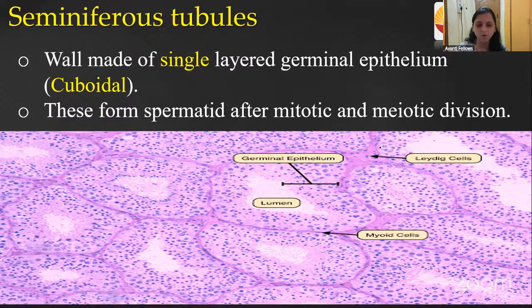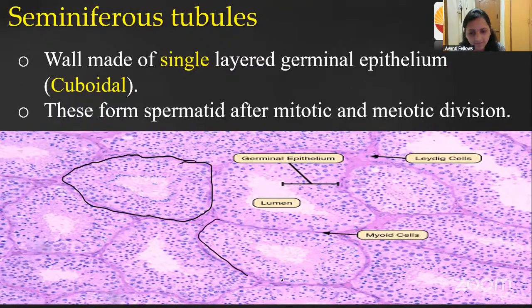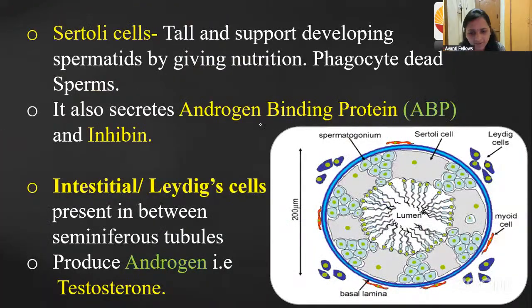This is a microscopic image. You cannot identify all the things here. See here, this is all the cells. I think you can identify the cell. See here, this is one cell. Are you able to identify, guys? See here, this will be looking like this. Okay, fine. So let us study about this.